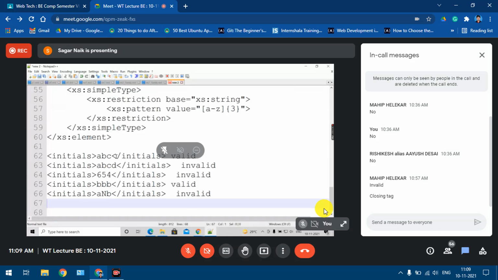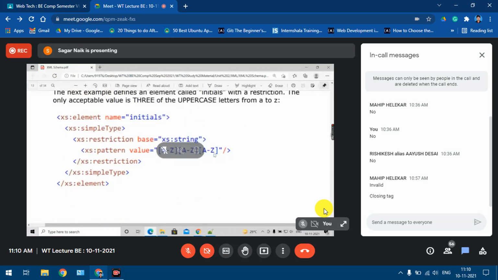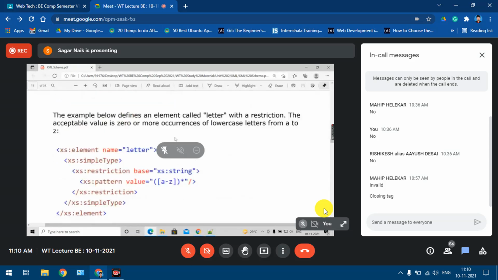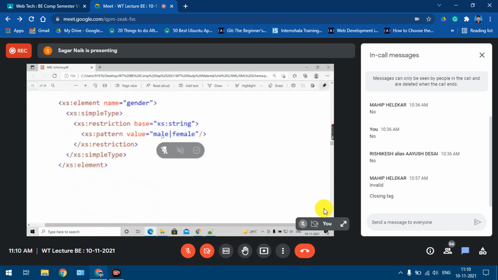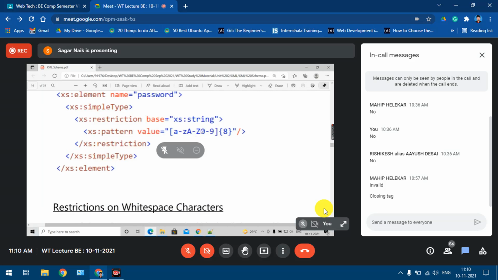why this XML schema is more powerful than DTD. Because here we can provide so many validation constraints, but in DTD this was not possible. Understood? Similarly you can specify your patterns. This was the basic examples, some simple examples. All these things we already saw in the validation part, how to write patterns. Here the OR operator is used, either this or that. Pattern value equal to either male or female. So this gender element can take either male or female value. Understood?